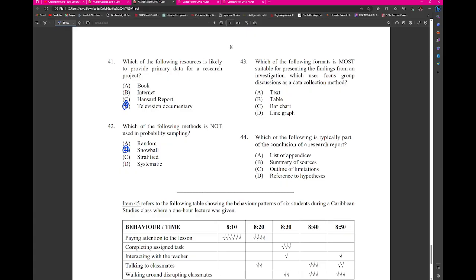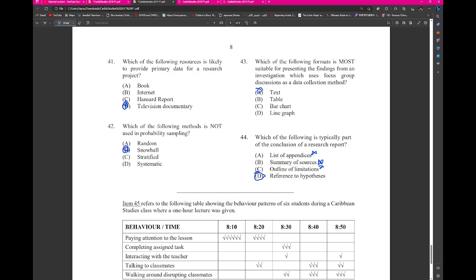43. Which of the following formats is most suitable for presenting the findings from an investigation which uses focus group discussion? This would be text. Which of the following is typically part of the conclusion of research reports? List of appendices, no. Summary of sources, no. Outline of the limitations, no. So reference to the hypothesis.